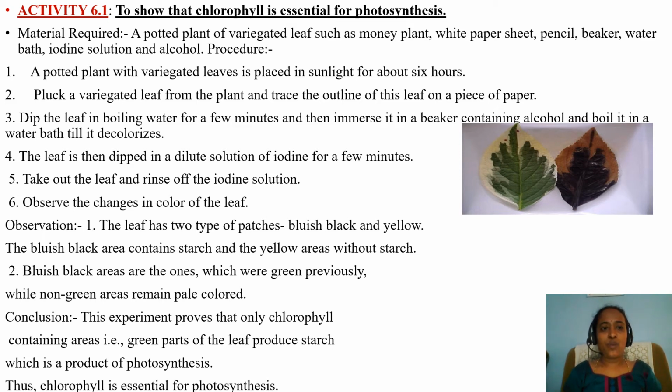First step, what we have to do? A potted plant with variegated leaves is placed in sunlight for about 6 hours. Take a potted plant with variegated leaf and it is placed in sunlight for how many hours? 6 hours. Next, pluck a variegated leaf from the plant and trace the outline of this leaf on a piece of paper. Next, dip the leaf in boiling water for a few minutes and then immerse it in the beaker containing alcohol and boil it in a water bath till it decolorizes.